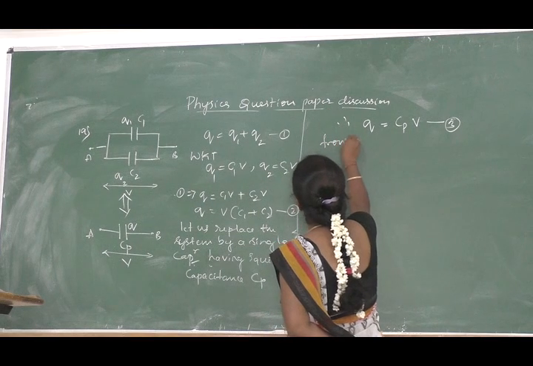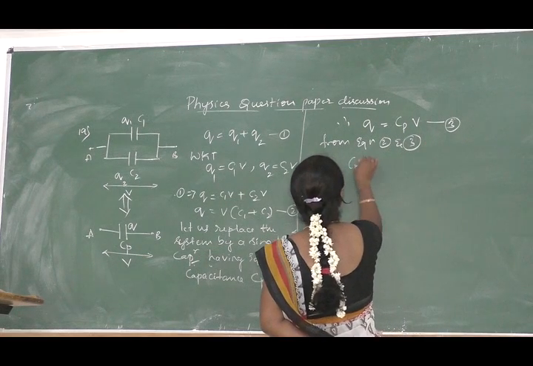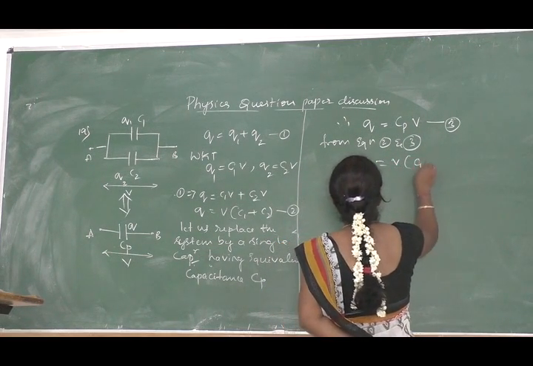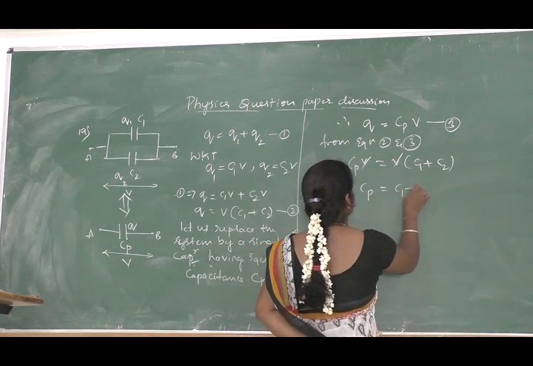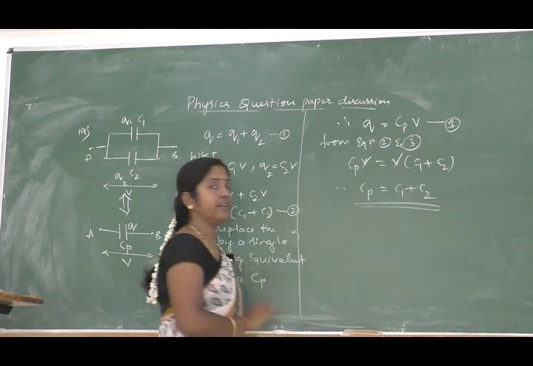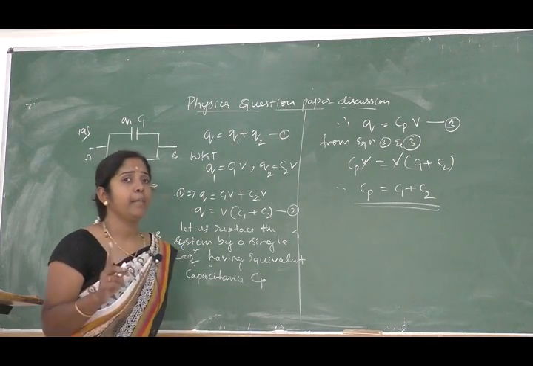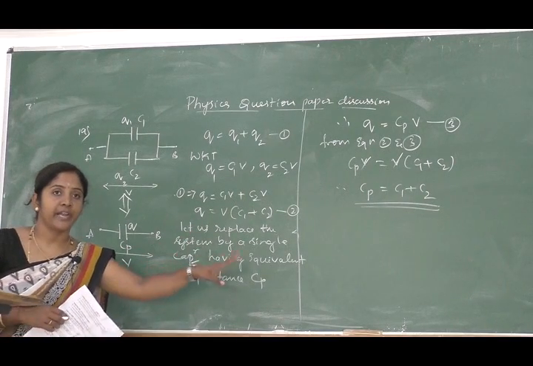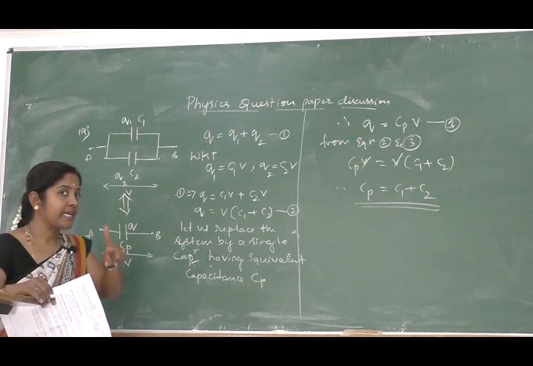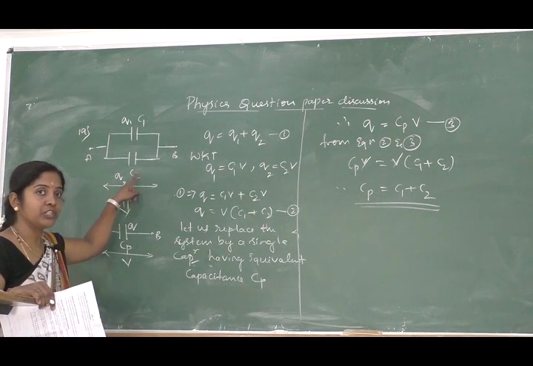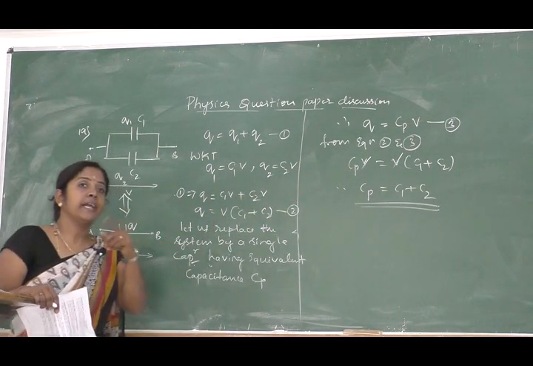So from equation 2 and 3, we can write Cp into V is equal to V into C1 plus C2. So therefore finally we got Cp is equal to C1 plus C2. This is the equation for equivalent capacitance of two capacitors when they are connected in parallel, right? So this much you have to write so that you will get 3 marks. So 3 marks is for this equation. Circuit diagram carries 1 mark, so you must mention these two diagrams, right? So for this circuit diagram you will get 1 mark, and the remaining part you will carry 2 marks.